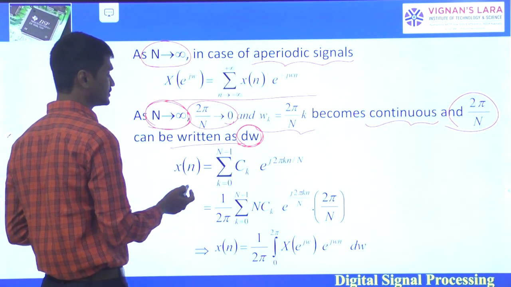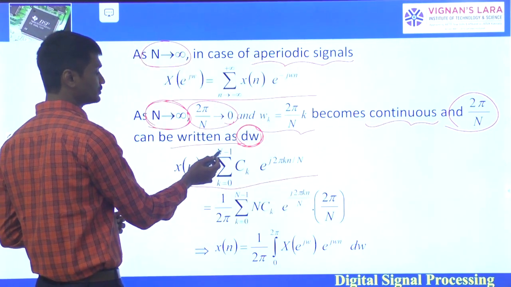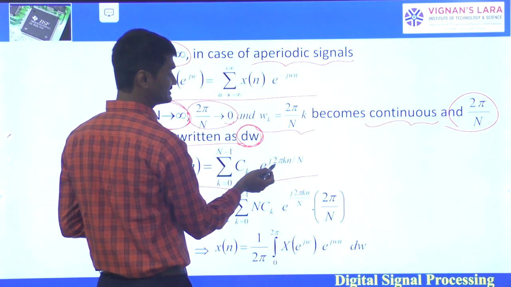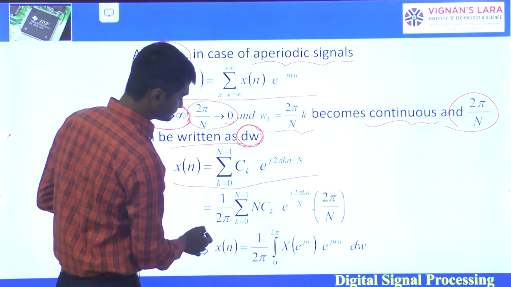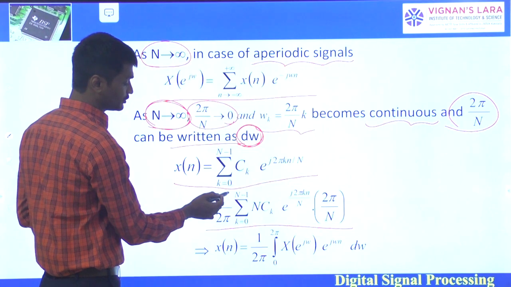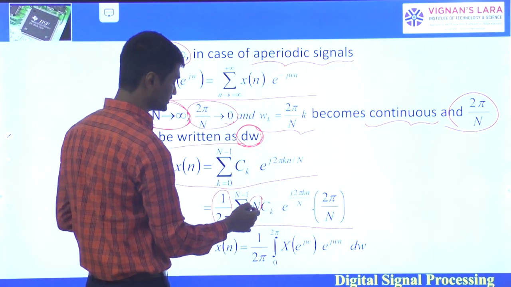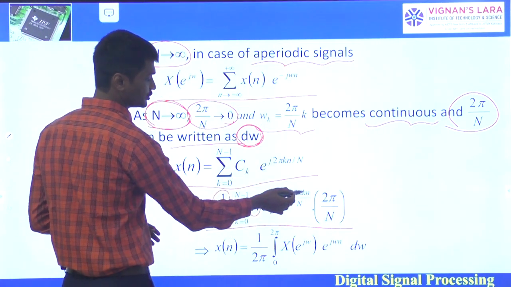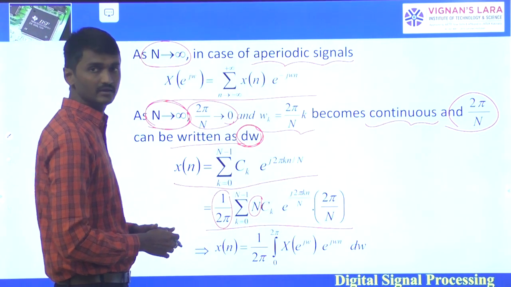So x of n is equal to sigma k equals 0 to N minus 1 over the period of N, Ck e power j 2 pi kn by N. Here we multiply and divide by 2 pi by N, so we get 1 by 2 pi and N by 2 pi times 2 pi by N, which is 1. So sigma k equals 0 to N minus 1 Ck e power j 2 pi kn by N, there is no change. We are just multiplying and dividing by 2 pi by N.